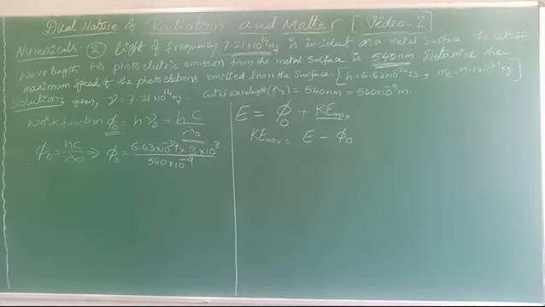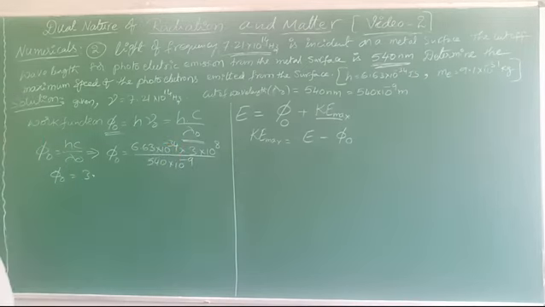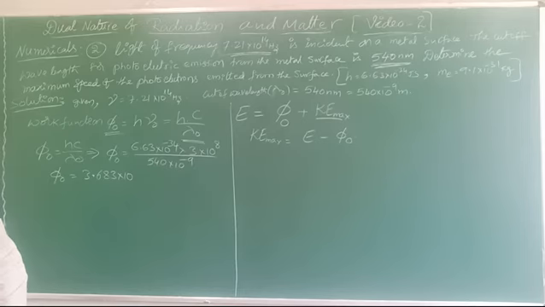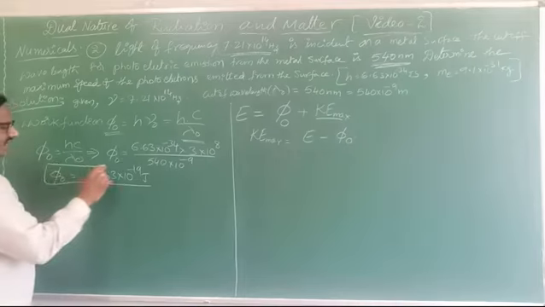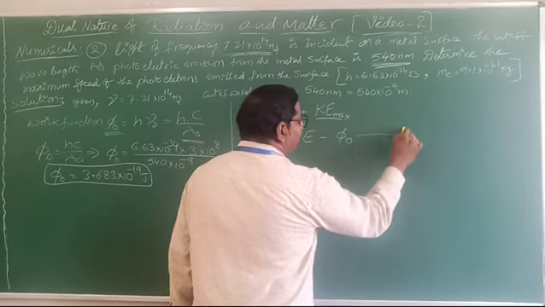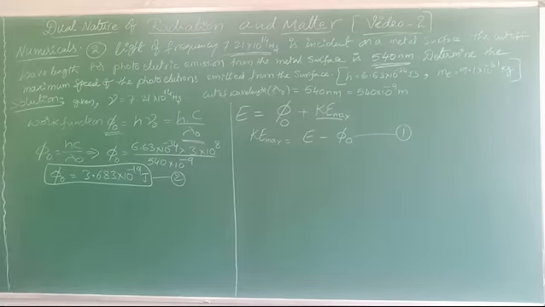By using this, after calculation, how much value do you get? Phi naught equal to, if we cancel all these, finally you get the value 3.683 into 10 power minus 19 joule. It will come out. This is the phi naught value to substitute in this equation. Suppose this is equation number 1, then you can write this as equation number 2. To substitute the values, then after that you can measure E.